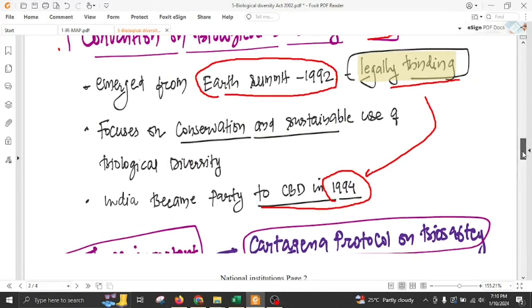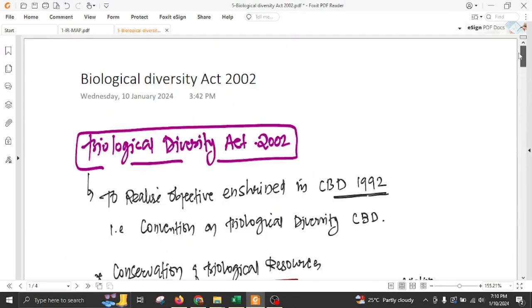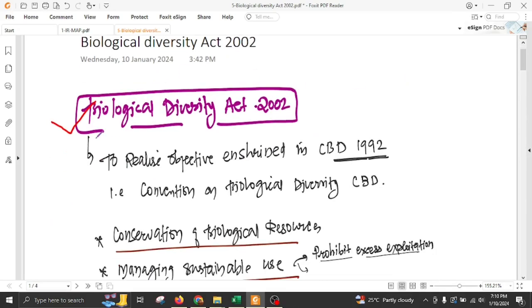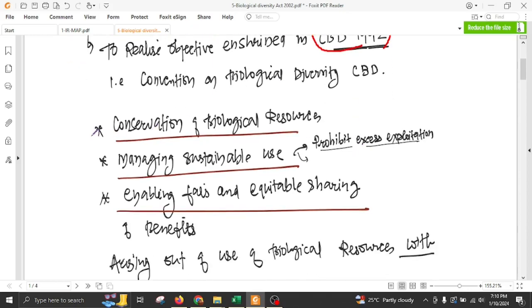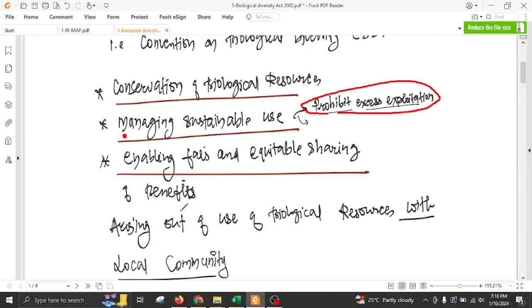In order to give effect to this convention, the Indian government passed the Biological Diversity Act in 2002. According to this act, its objective is to realize the objectives enshrined in the CBD 1992, that is the Convention on Biological Diversity, and it has three important objectives: conservation of biological resources, managing their sustainable use by prohibiting excessive exploitation, for example overfishing, and then enabling fair and equitable sharing of the benefit.